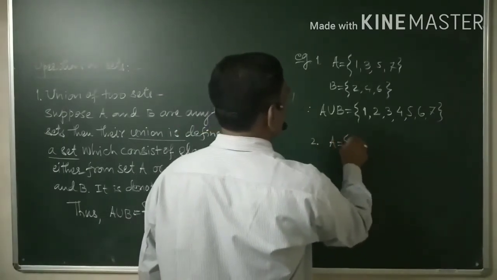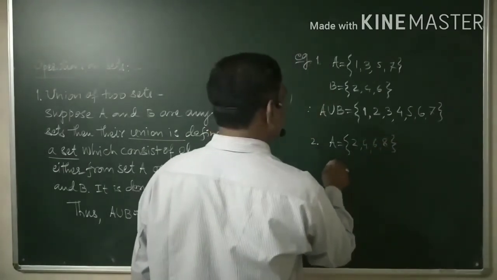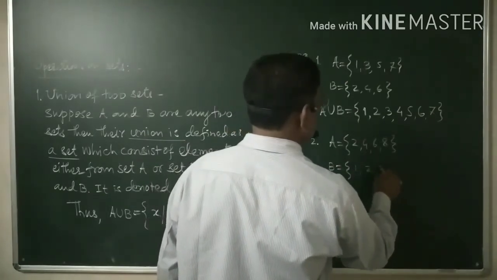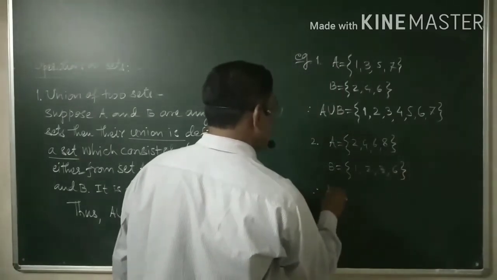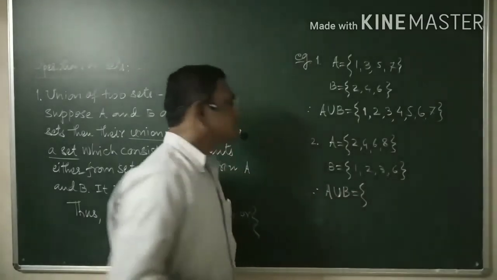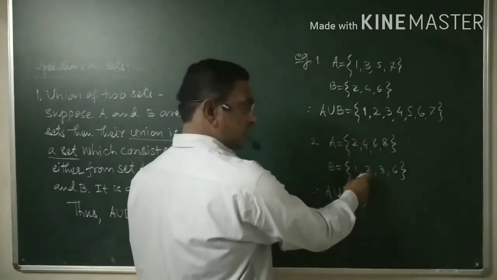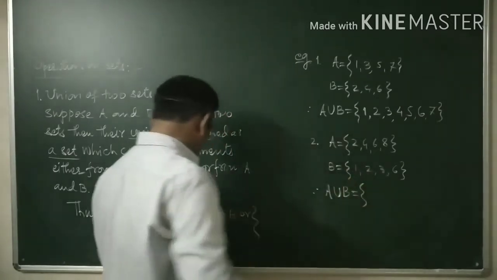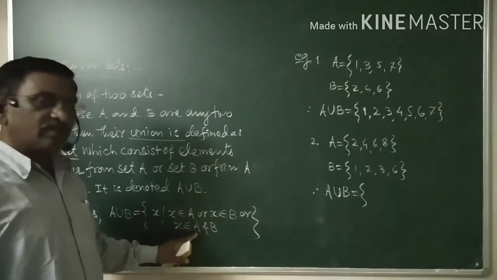Suppose A is 2, 4, 6, 8. Okay, and let me take B as 1, 2, 3, and let us have 6. Then A union B, what is it? Yes, 2 is here. Whether 2 is in B? Yes. 2 is in A, 2 is in B. x belongs to A and B. Okay. x is in A as well as in B.